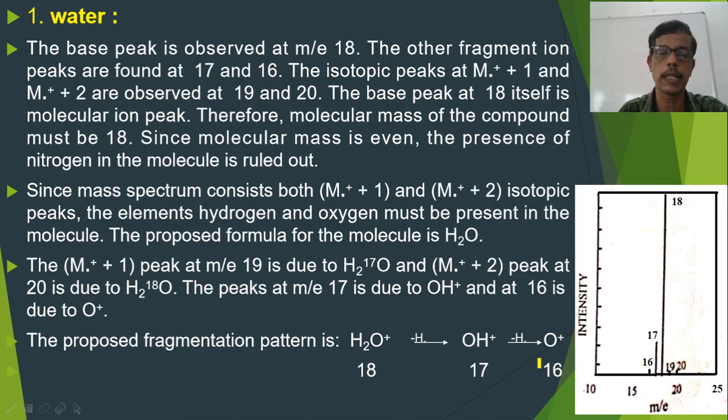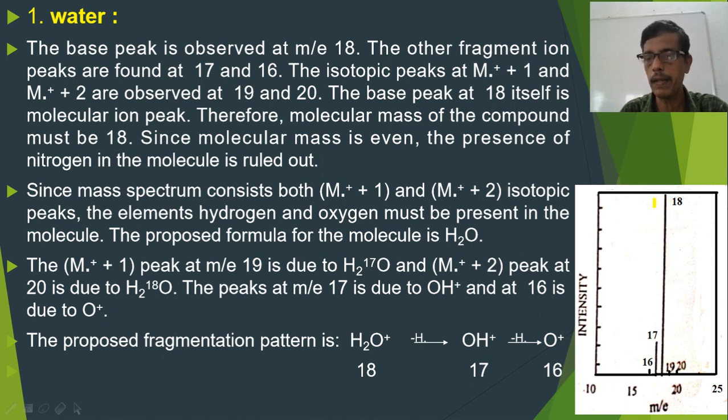We will discuss the mass spectrum of water, that is H2O. So H2O means the molecular mass is 2 plus 16 of oxygen, which makes it 18, and H2O forms a molecular ion H2O plus. So the m/e corresponding to H2O plus, that is 18, will be the molecular ion peak. And if you see the spectrum, m/e 18 itself is the most intense or 100% intense peak. Therefore, the molecular ion peak itself is the base peak in the case of water also.